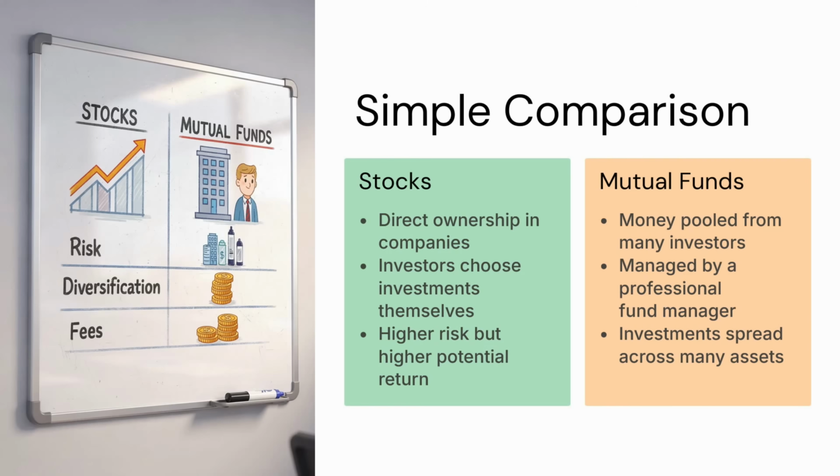Now we will see the simple comparison. Stocks: direct ownership in companies. Investors choose investments themselves. Higher risk but higher potential return. Mutual funds: money pooled from many investors, managed by a professional fund manager. Investment spread across many assets.